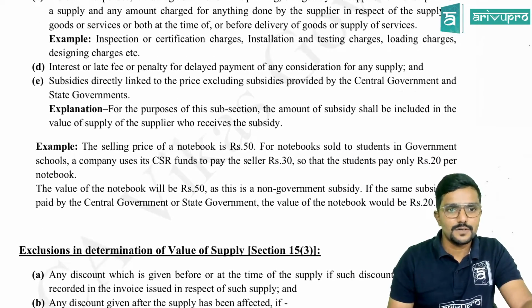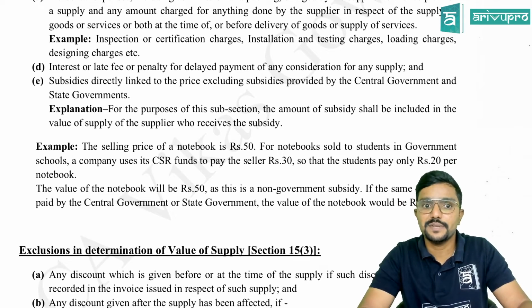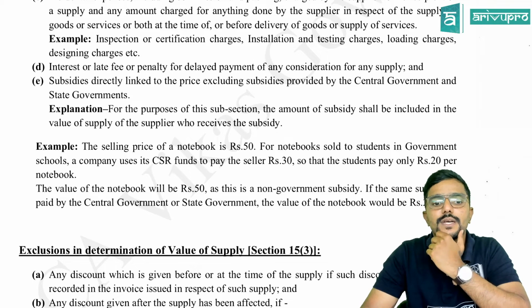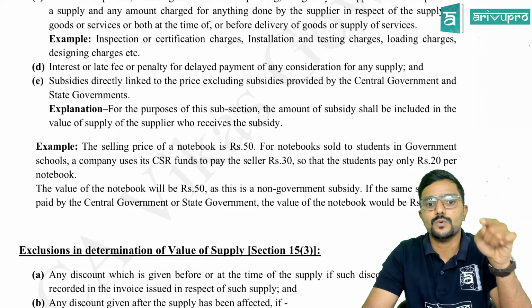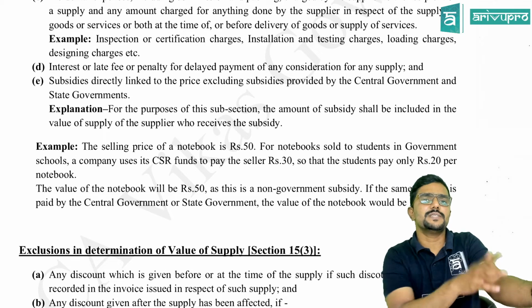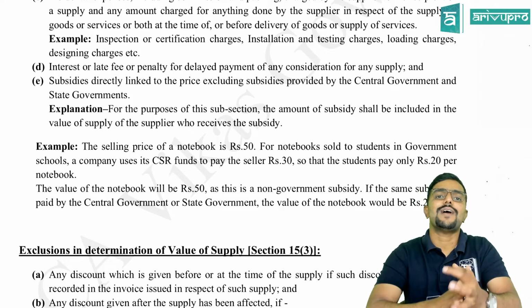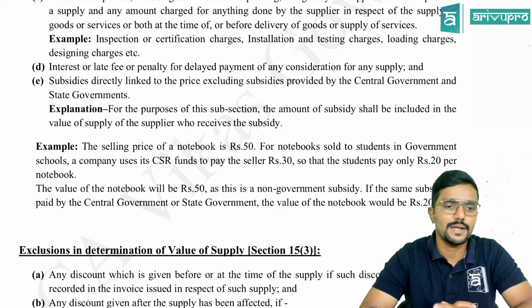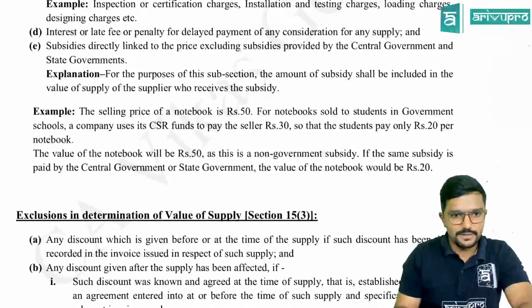Okay, first, an explanation has been given to clause E. For the purpose of this subsection, the amount of subsidy shall be included in the value of supply of the supplier who receives the subsidy. Who is receiving the subsidy? Supplier. And if it is linked to the price, add it to the value of supply for that particular supplier. Example for subsidy I have given here.